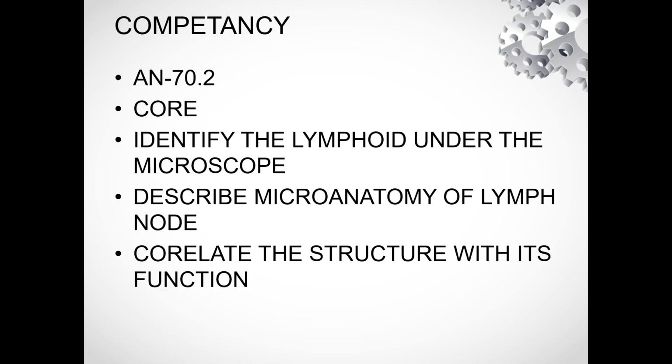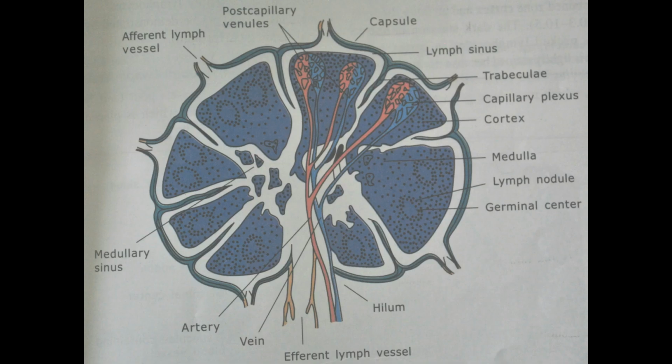Before going to the microanatomy, what is the competency? The competency for the lymph node has the number AN 70.2. It is a core competency, meaning it must be known by the students. Its competencies are: identify the lymphoid tissue under the microscope, describe the microanatomy of the lymph node, and correlate the structure with its function. Now going to the proper microscopic structure or features of the lymph node.